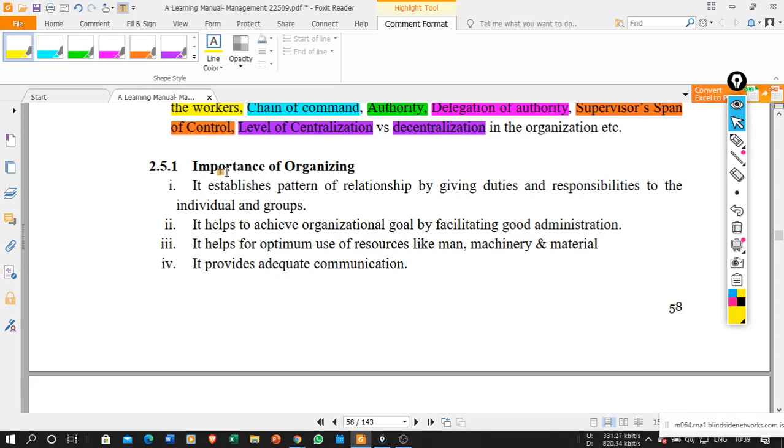Okay, importance of organizing. It establishes the pattern of relationship by giving duties and responsibility to the individual or group. So what is the importance of organizing? Why is organizing so important? Organizing is important because it establishes the pattern of relationship by giving duties and responsibility to the individual or a group of people.